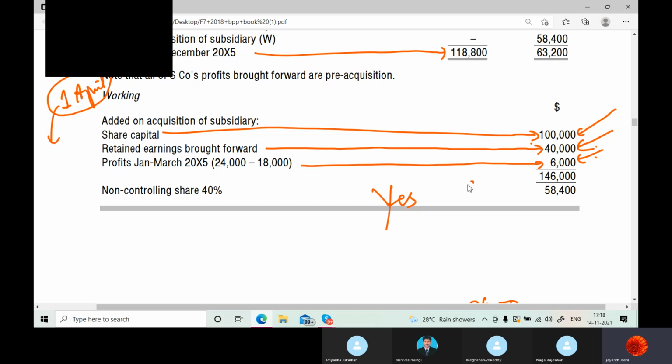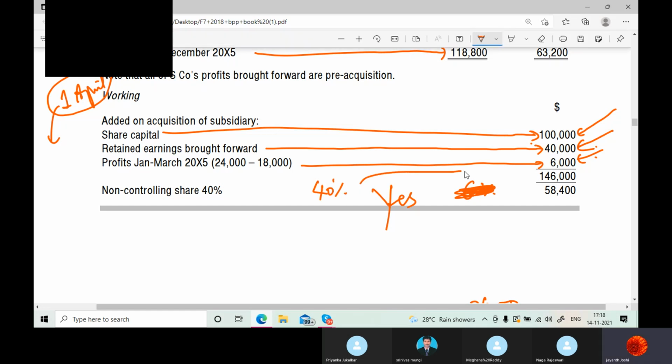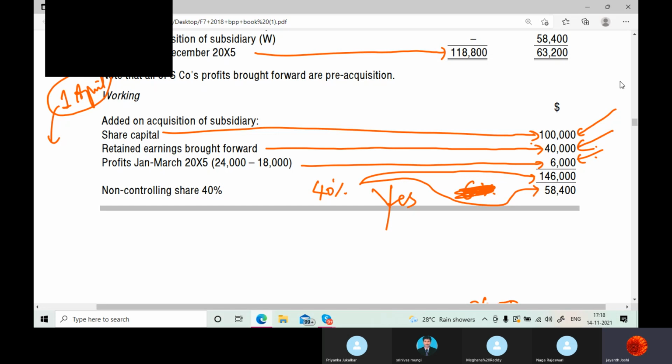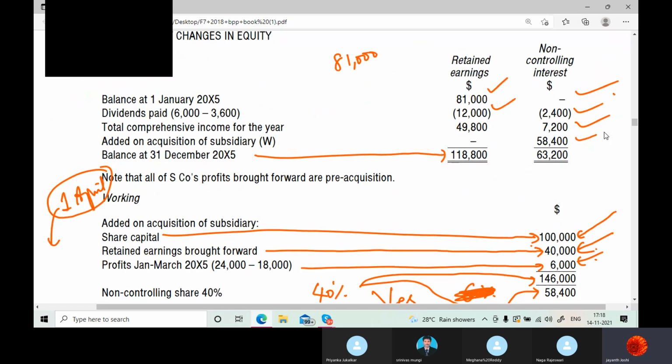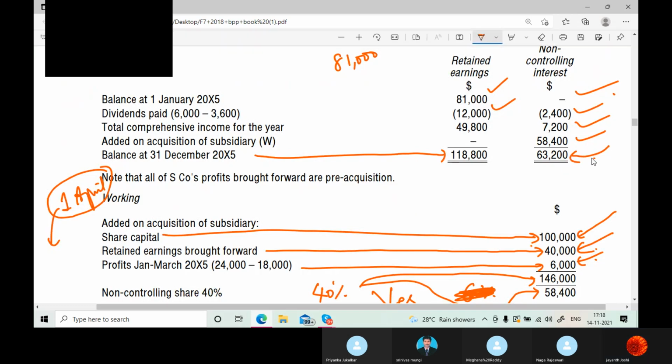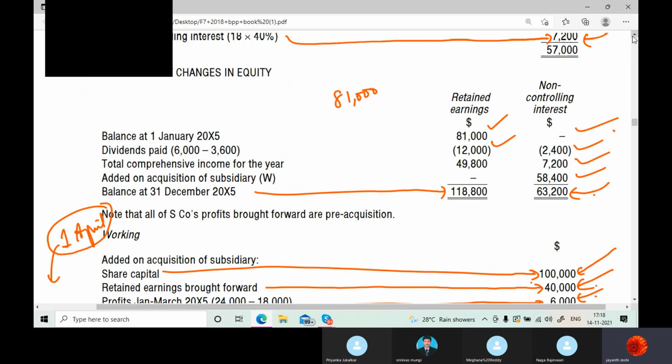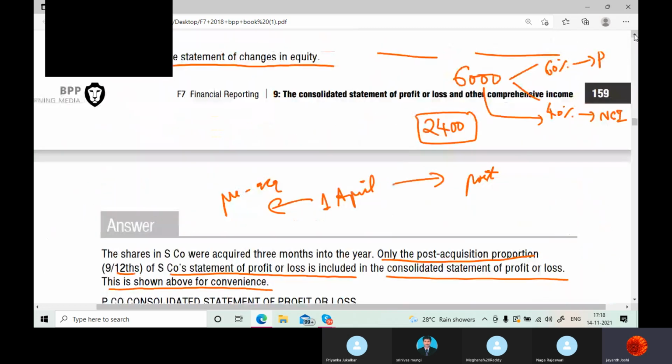Of this, 60% goes to the parent and 40% goes to NCI, being the outside investor. That 40% amount is 58,400. Just add it here, calculate this entire thing, and you get the NCI balance at the end of the year. Finished. Just have a look through this question since the beginning. Any doubts, you can ask me there and then.